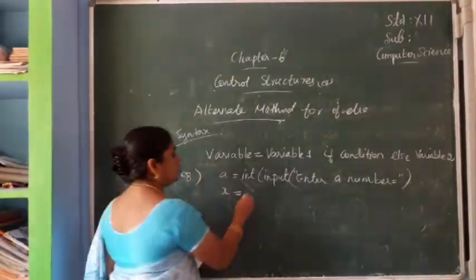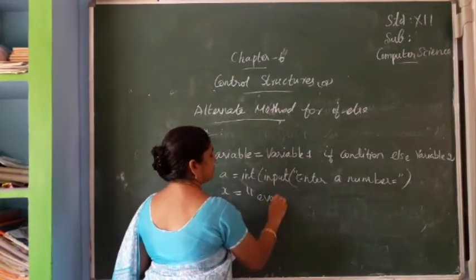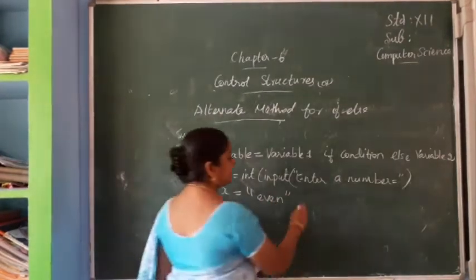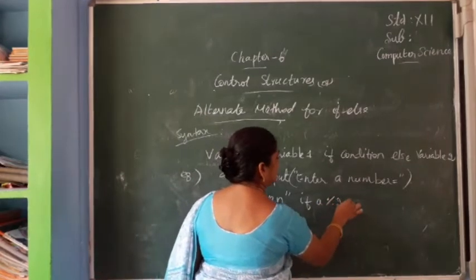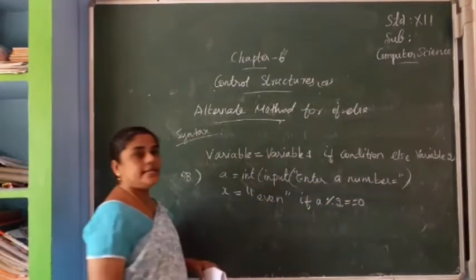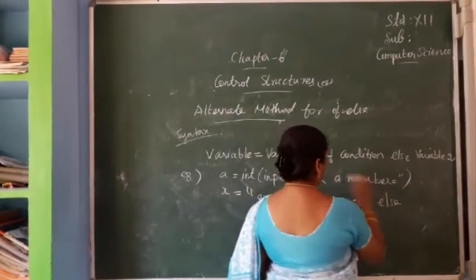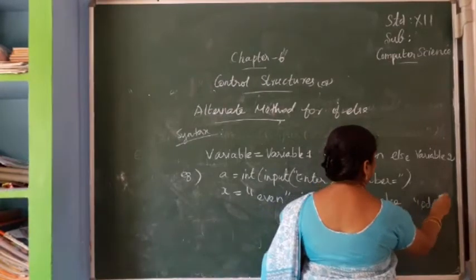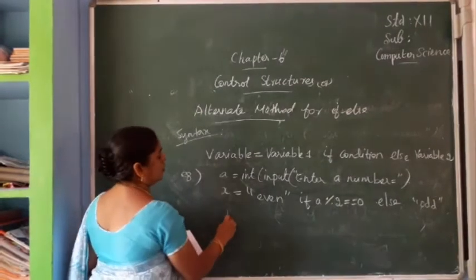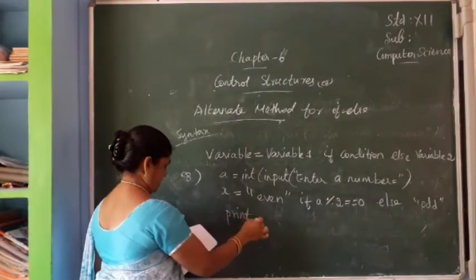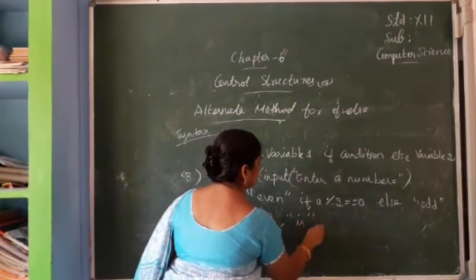So x equal to, first we are giving the first statement block 1, so even. Next we are giving the if condition: if a modulus of 2 equal to 0. Next we are giving else, so else odd. Next we can print the value of x. So print a is x.